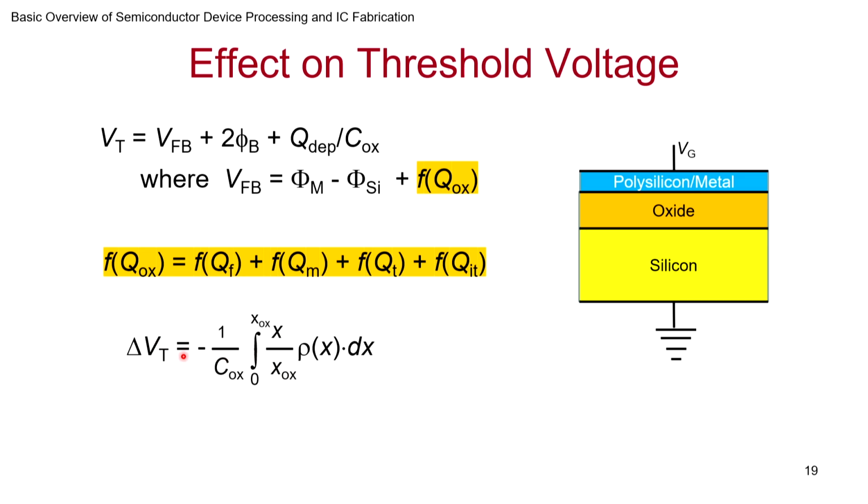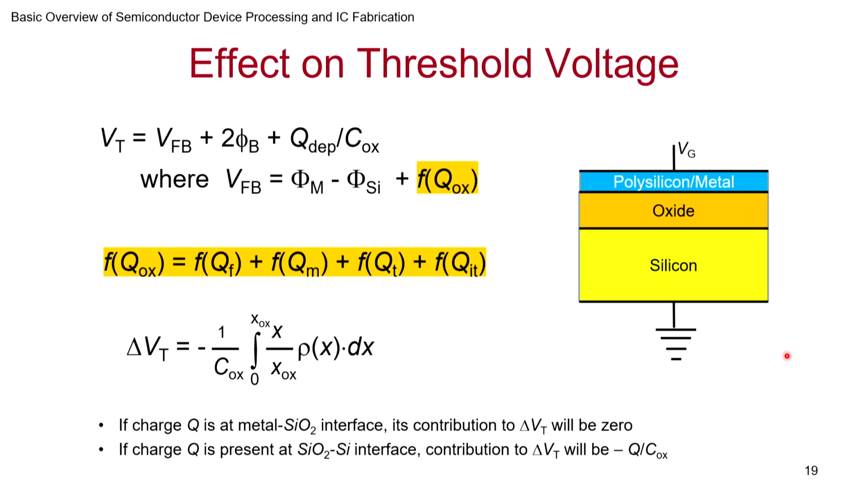Assuming this charge is positive, delta Vt will be minus, for N MOSFET, 1 over Cox, integrating from x equal to 0, where x is from this direction, to xox, of x divided by xox times rho of x, the charge density present anywhere, dx. This is a generic expression. This is essentially the first moment of the charge with respect to the location of the metal-semiconductor plane.